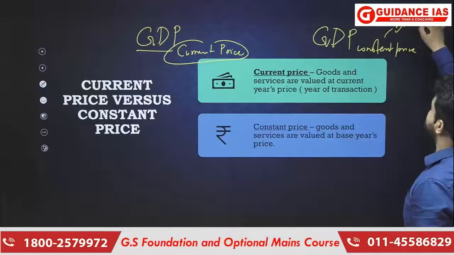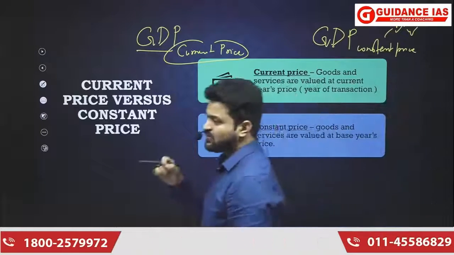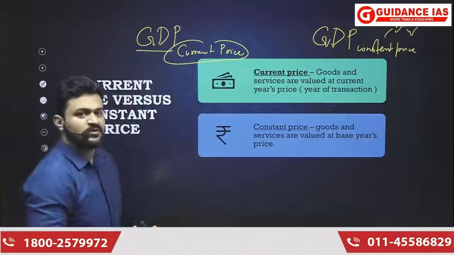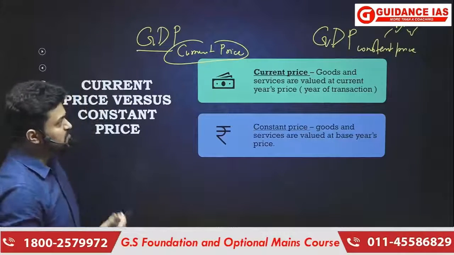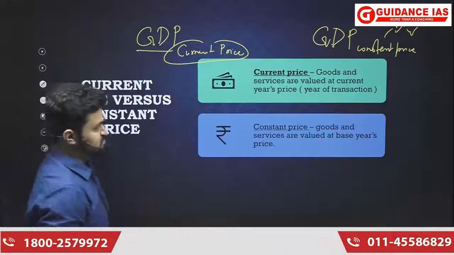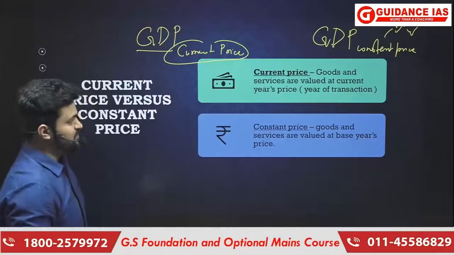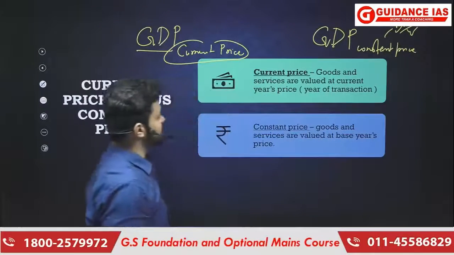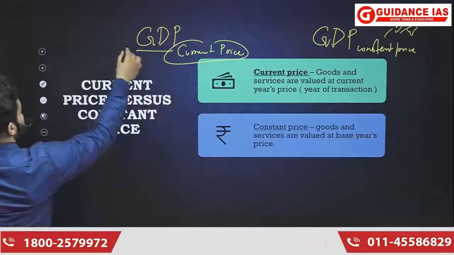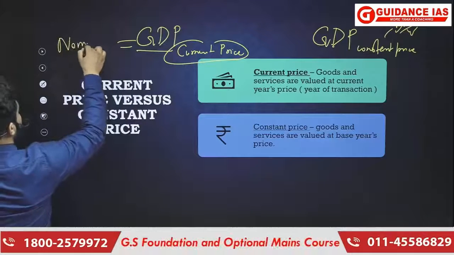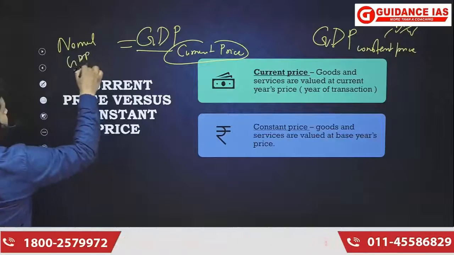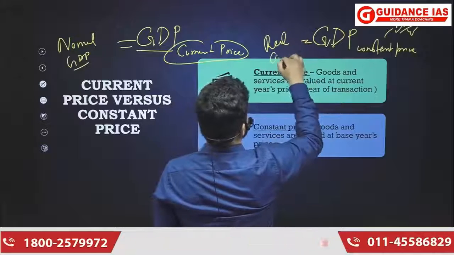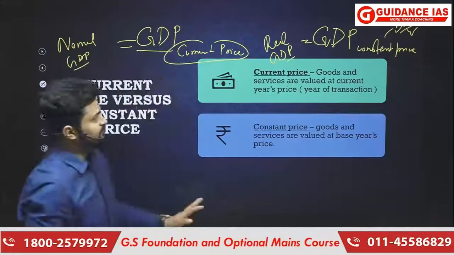So we are going to make any particular year the base year, and then we will account for the monetary value of all the goods and services produced in the domestic territory in that particular year by considering the prices of the base year. So this is called nominal GDP, and this is called real GDP. Okay, the real GDP.